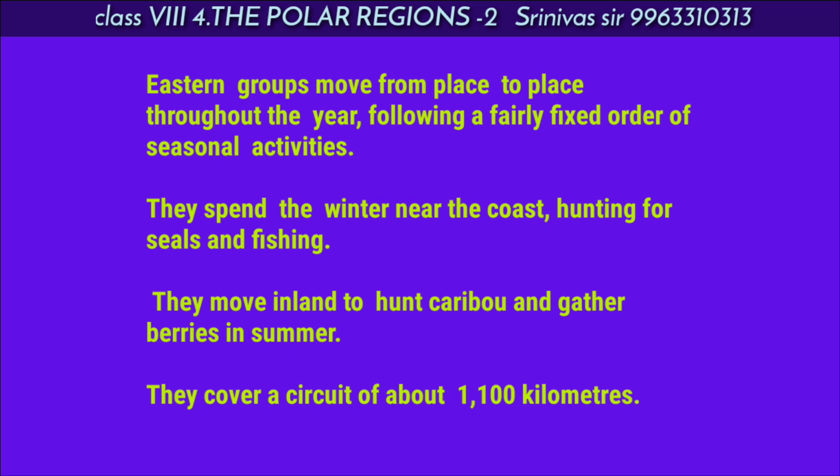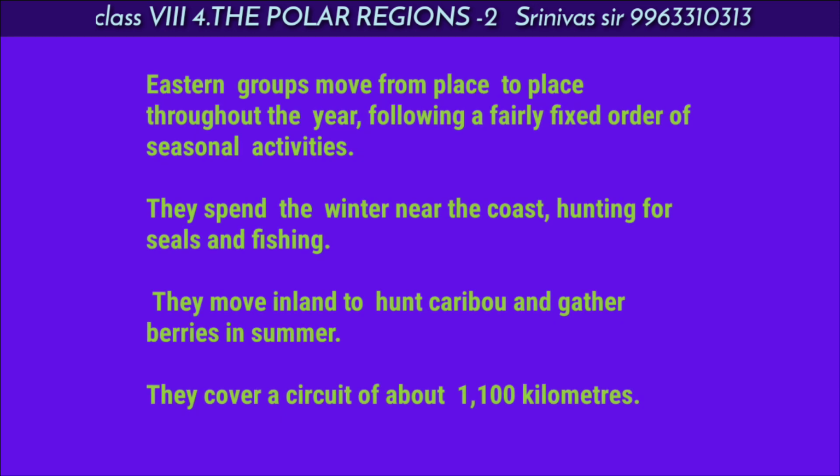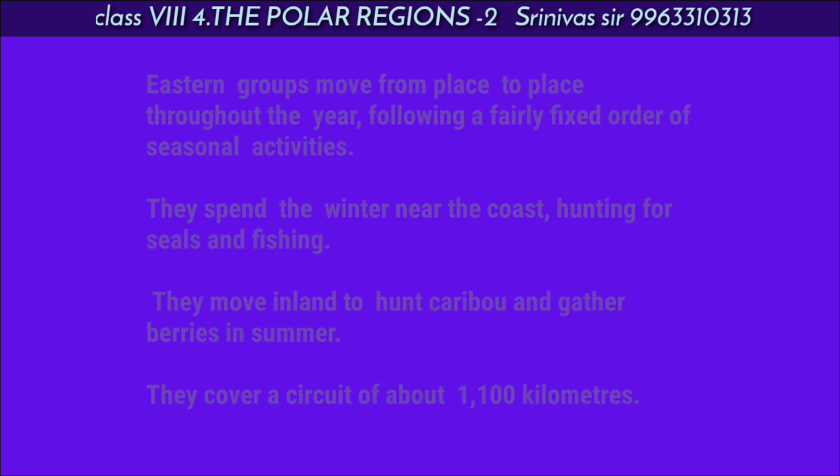The animals and birds migrate to warm areas, and it is not possible to catch fish during the winter season. So the eastern groups of Eskimos move from place to place to search for shelter and food and to escape the harsh conditions.